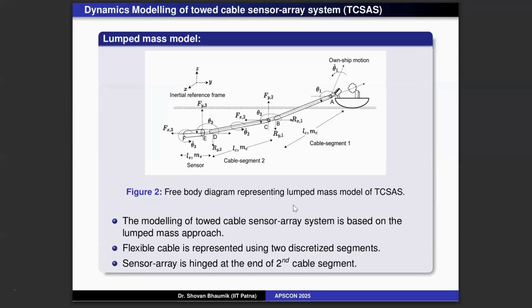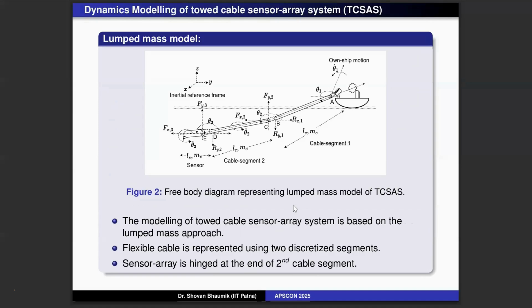This is the way we did it. The whole cable we divided into two parts, and the sensor is another part. So in total we divided it into three parts, and we tried to calculate the force balance equation and moment balance equation.